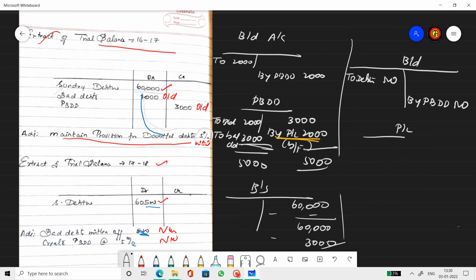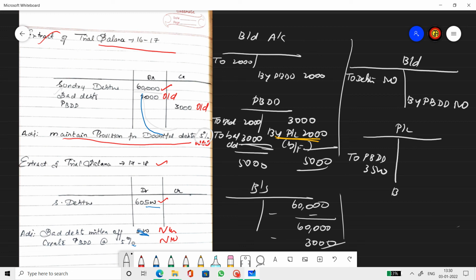We take it to the profit and loss account straight away, the new bad debts, which is 500, which is already transferred to provision account, and then a provision of 5% is created. So provision for bad and doubtful debts will be 3,500. How? Hope you know this: 500 plus 60,000 into 5%, 3,000. So totally 3,500 provision.